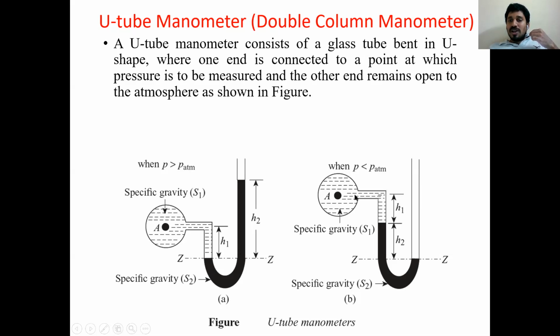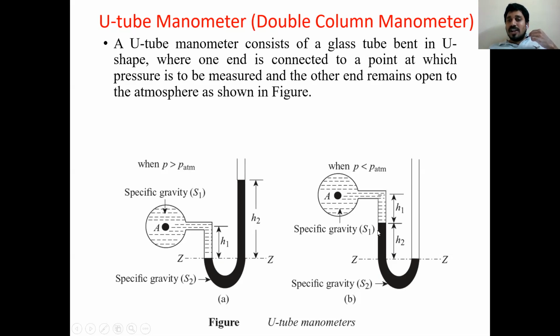When you go to figure B, on the right hand side limb, the mercury is coming down. On the left hand side, the mercury level is rising. That means atmospheric pressure is more, and because of that high pressure, the atmospheric pressure pushes the mercury level downward.